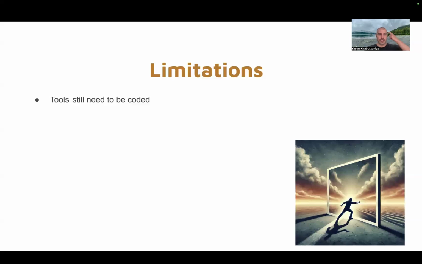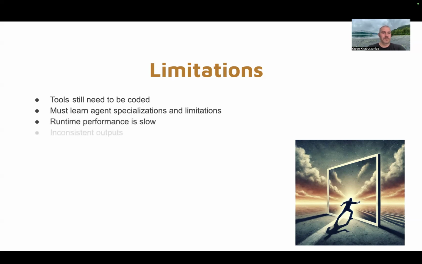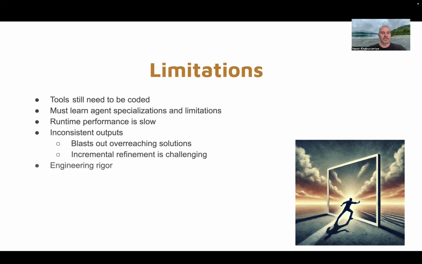So let's talk about some limitations. If your requirements changed in a way where you don't have the right tools, you still need to write some code or plug in a new MCP server. You need to learn about agent specializations and limitations to work efficiently with it. Runtime performance is slow. We got inconsistent outputs. Sometimes it blasts overreaching solutions, and incremental refinements are challenging. Engineering rigor is not even part of this presentation, and it's not free.